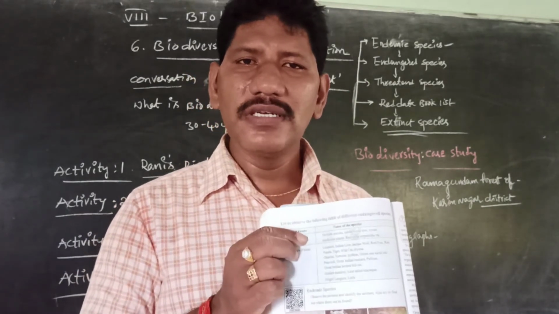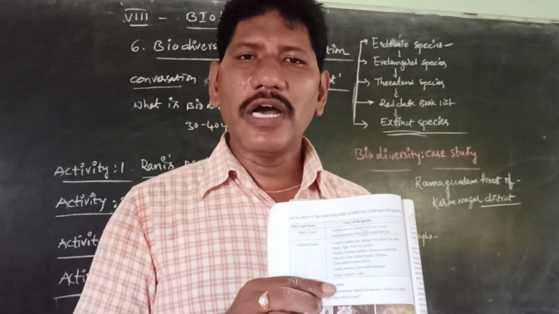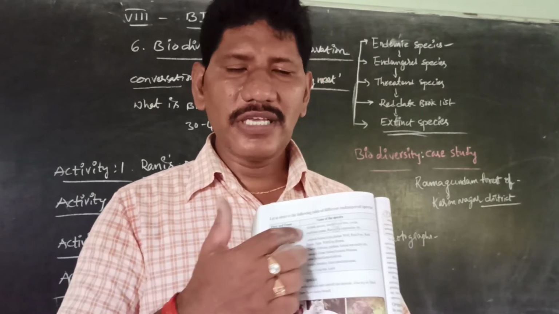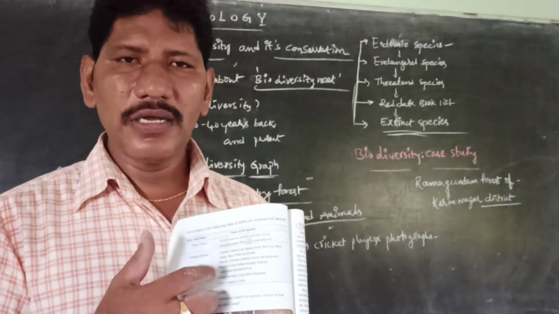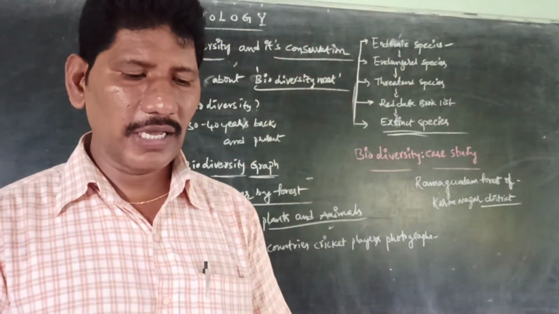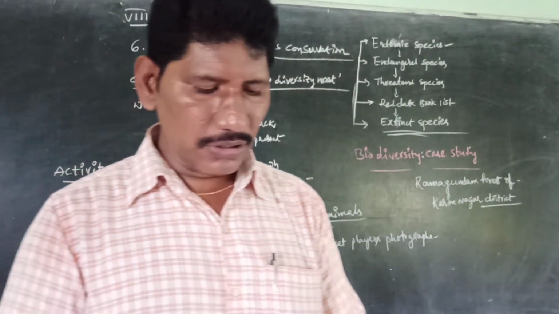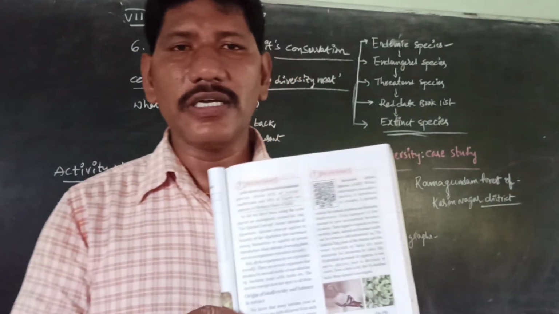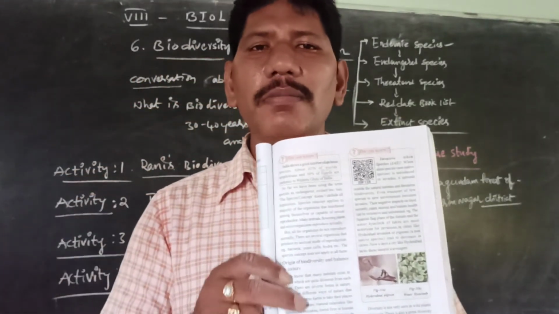So flora means floral organs like plants. Fauna means animal species. Flora and fauna. This information is given in the flora and fauna table in the form of tablets. Next, coming to the origin of biodiversity and balance in nature.